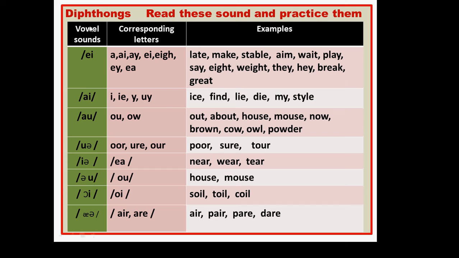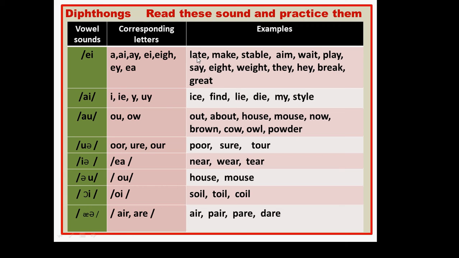Say, vowels ay. Corresponding letters are A, AI, AY, AE, AIGH, EA.